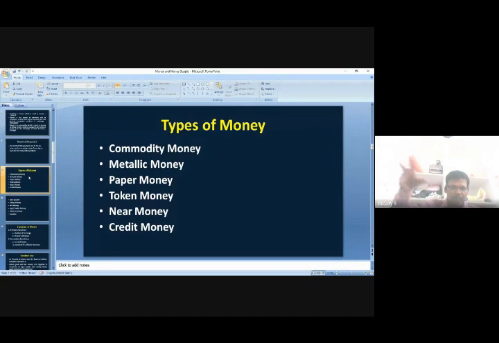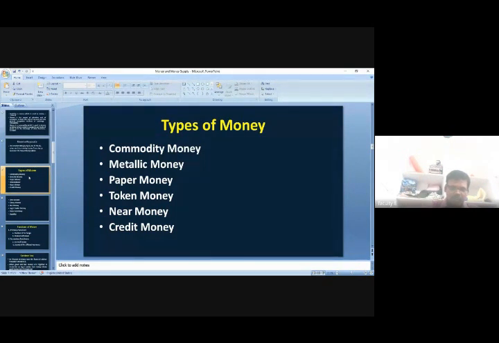We have different types of coins, no? A 5 rupee coin, a 2 rupee coin, a 1 rupee coin. All these coins come under metallic money only. And paper money is money printed on paper. Like today we have the 10 rupee note, 20 rupee note, 50, 100, 200, 500 and 2000. All this comes under paper currency.